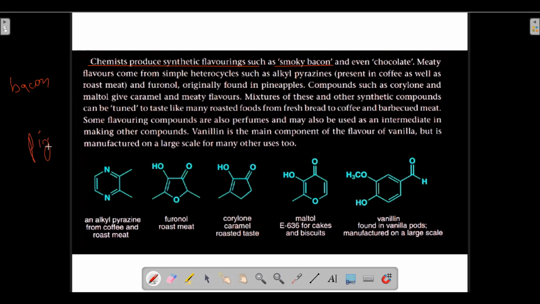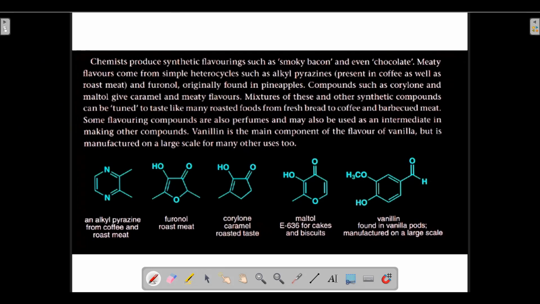Pig's meat is bacon, and smoky bacon simply means that we have cooked the bacon in flames. In the flames we have cooked the bacon, that is called smoky bacon. For example, suppose there is a wooden log, and if we burn the wooden log, flames will come out. And if we roast the bacon in these flames, then it is called smoky bacon.